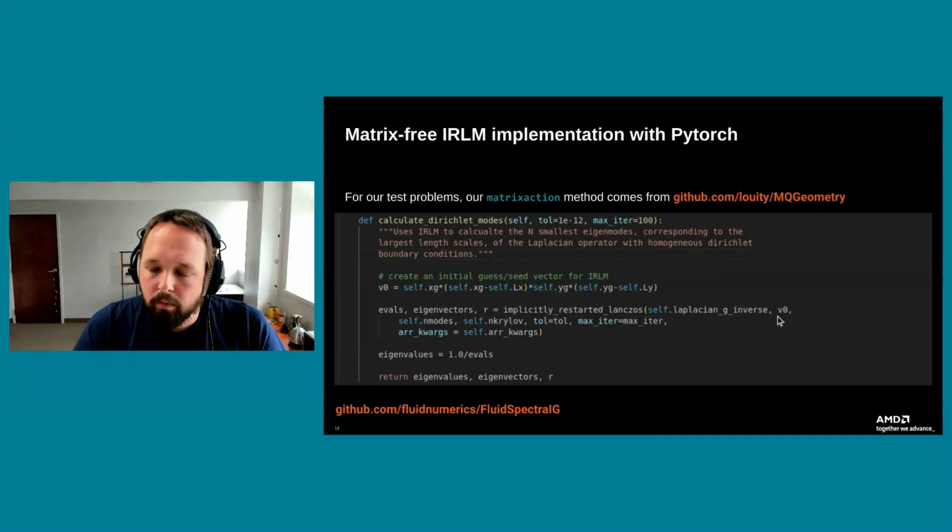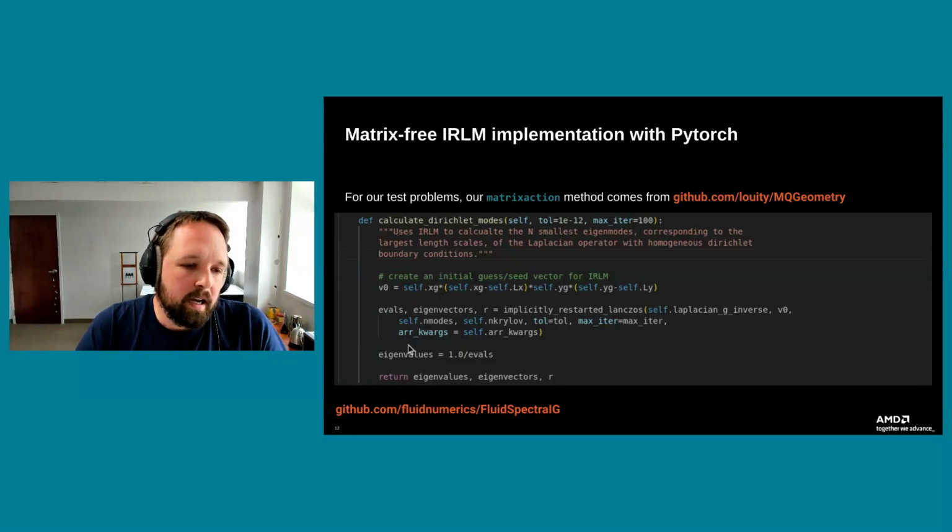So we actually do quite a bit of work for each iteration to spit out each of those basis vectors that fill out the columns of V. We send in an initial seed vector that satisfies the Dirichlet boundary conditions so that we don't have garbage seeding this whole process off. And then it's just going to return back to the main program eigenvalues, eigenvectors, and the residual.